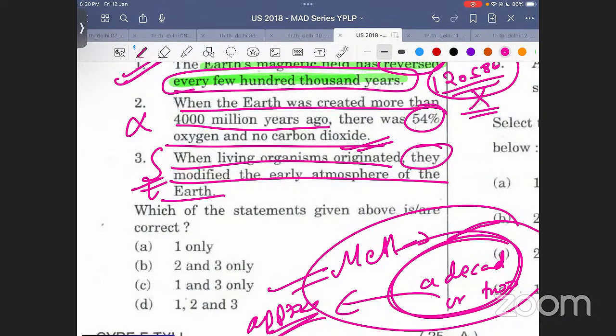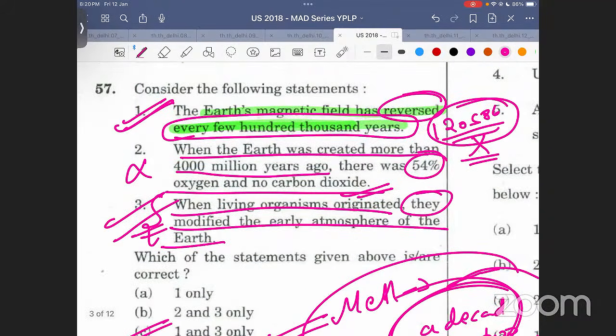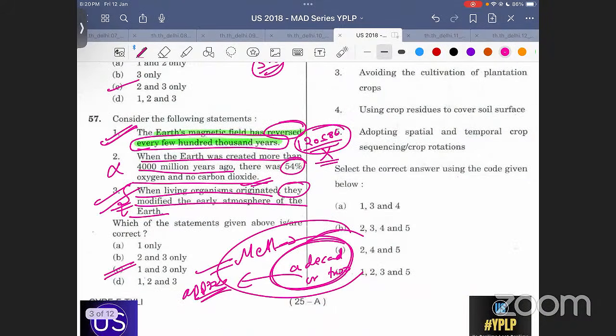So some kind of modification will be there. The examiner is not exactly saying what has been modified or that the atmosphere has been modified to 20%, 30%. कुछ नहीं बोल रहा है ऐसा. The examiner is saying that it was just modified. बस modify हुआ. आई बात समझ? So this particular statement will be correct. 1 and 3 will be your answer. Okay? समझ में आ गया सबको?